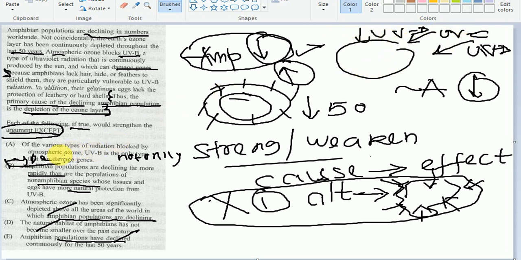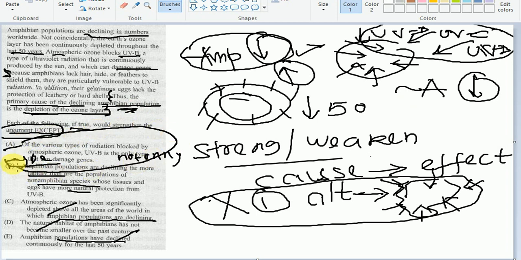Even after negating this option, it is not weakening the argument, because to impact the genes, all these radiations must penetrate the ozone layer, right? And the ozone layer is getting depleted. So it is nowhere weakening the conclusion of the argument, even after negating A. That's why option A doesn't have any impact on the conclusion, and this is the reason option A is correct.